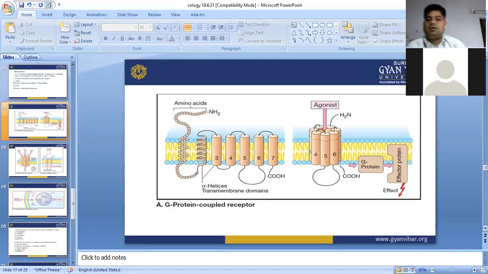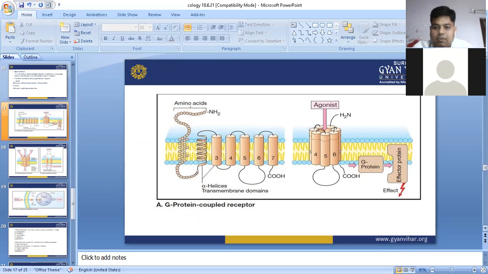And there are three subunits available: alpha, beta, gamma. In the alpha unit, GDP is converted into GTP, meaning the energy molecule GTP is attached to the alpha subunit, and this alpha subunit of the G protein comes to the effector protein cAMP. They bind with the cAMP, and cAMP releases a protein structure, and this protein structure is responsible for the therapeutic effect. So this is the overall mechanism of G protein coupled receptor.